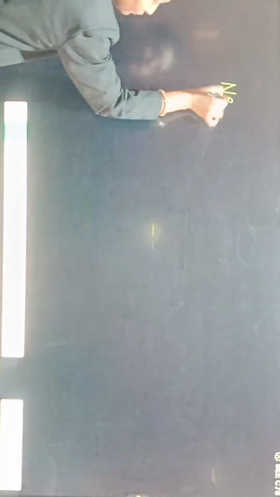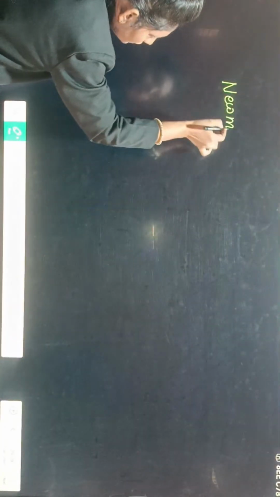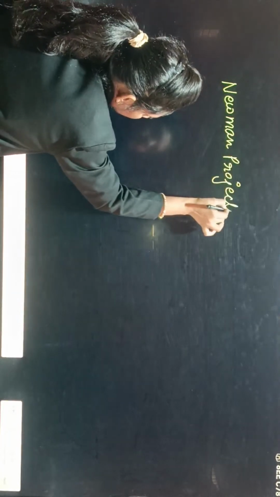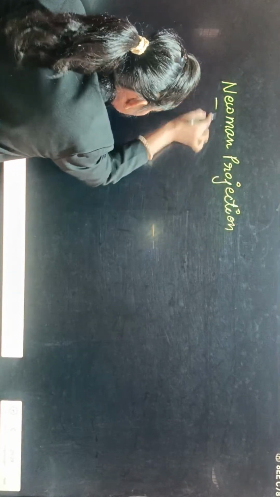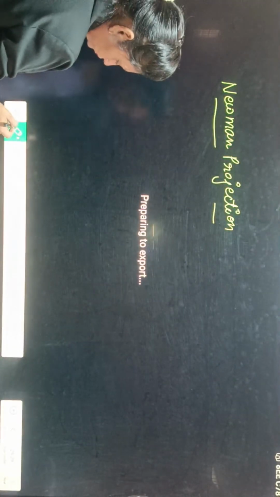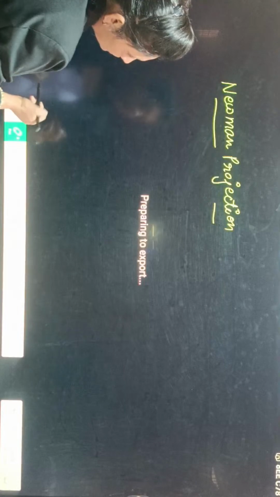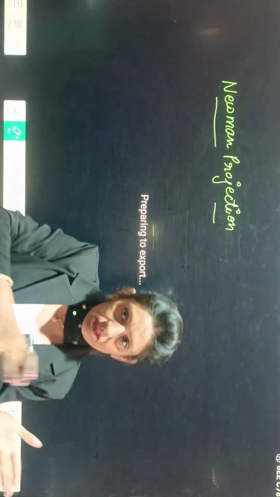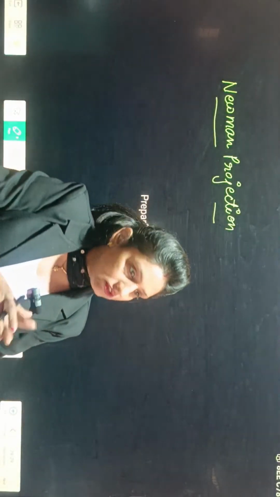We can write in two ways. One is the Newman projection. In Newman projection, what will you do? You are having ethane, means CH3 and CH3. One carbon is the fixed carbon.